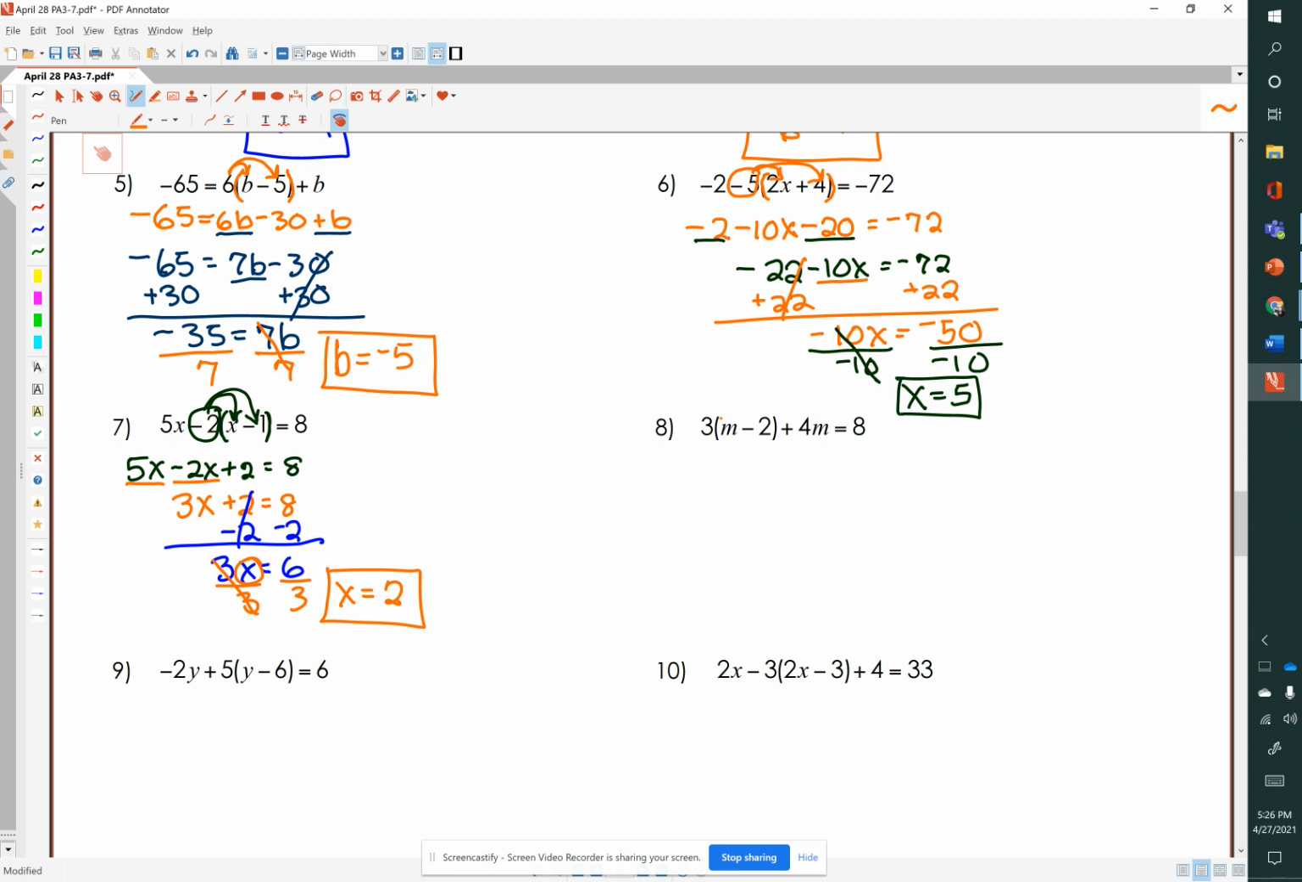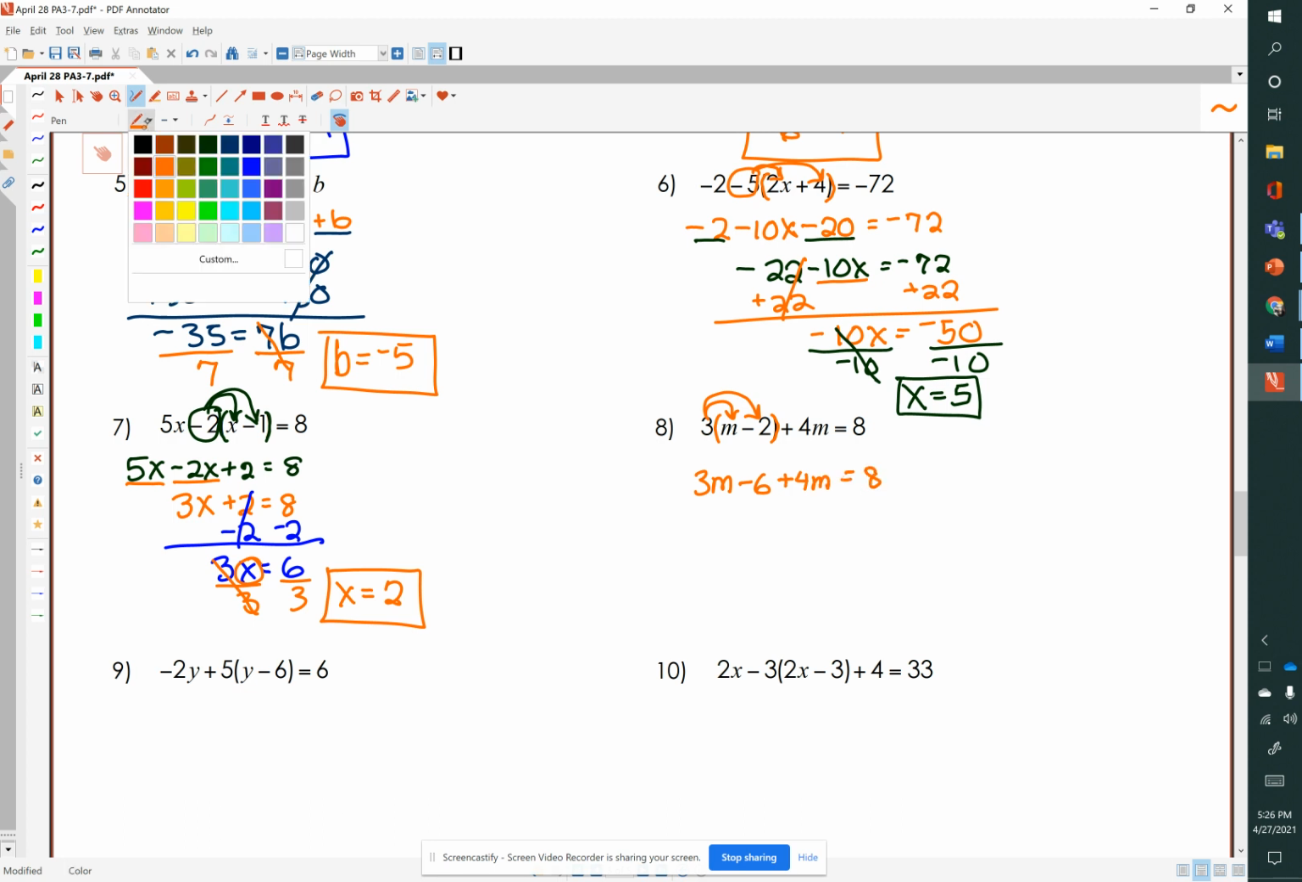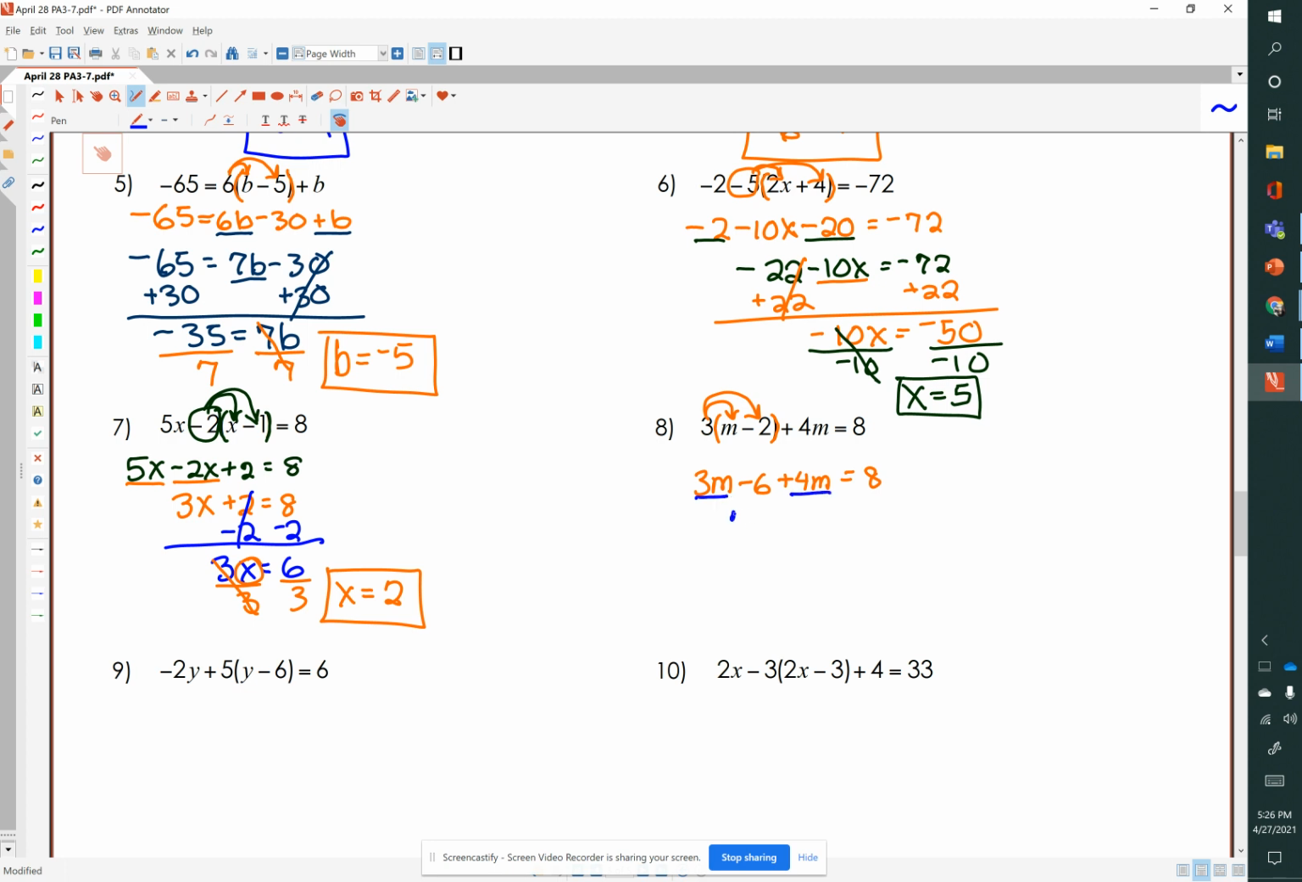Number 8, we have 3 multiplied by the quantity of m minus 2 plus 4m equals 8. So 3 times m equals 3m. 3 times negative 2 is negative 6. Then we have that plus 4m equals 8. So let's look at what we can combine. We can combine 3m plus 4m for 7m minus 6 equals 8.